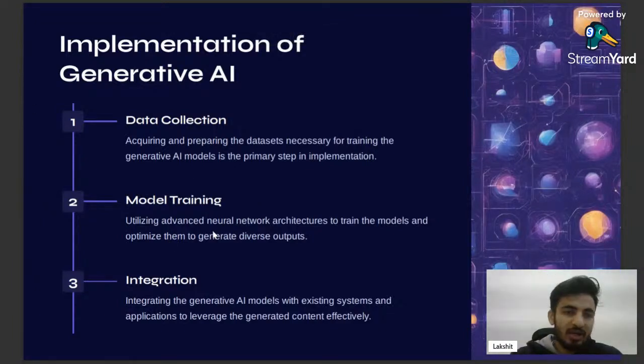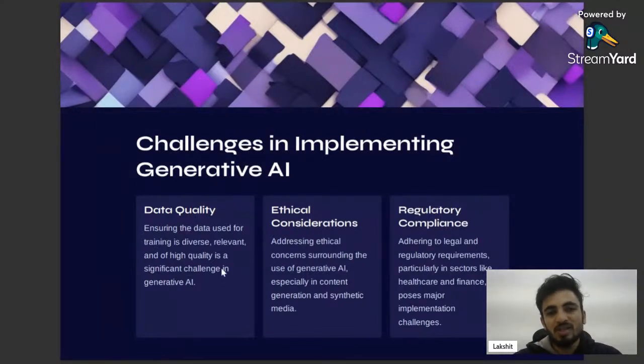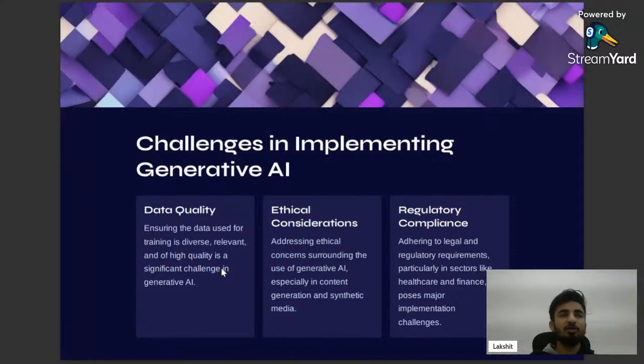You collect some data, you train the model, and you do the integration as per your use case, right? Everyone knows about this. But the challenges come in. What are the basic level challenges? First is data quality, second is ethical consideration, third is regulatory compliance. So what is data quality? If you do not have high quality data, then you won't be able to generate high quality content, right? If your data is not filtered, if your data does not have good parameters or labels, you would not be able to generate good quality output, right?